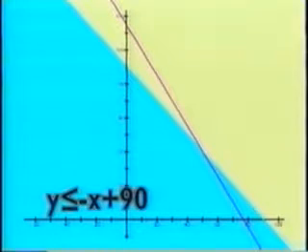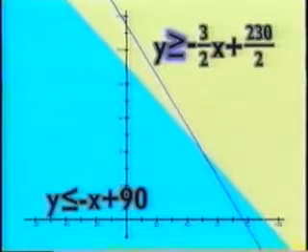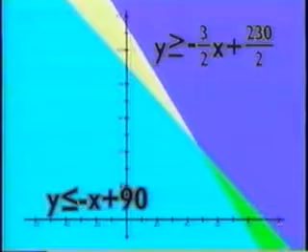For the second inequality, y is greater than or equal to negative 3 over 2 x plus 230 over 2, we can graph the linear equation y equals negative 3 over 2 x plus 230 over 2. Since it's also possible that y may take on any values greater than or equal to negative 3 over 2 x plus 230 over 2, we must shade the region in the graph for values greater than this equation.